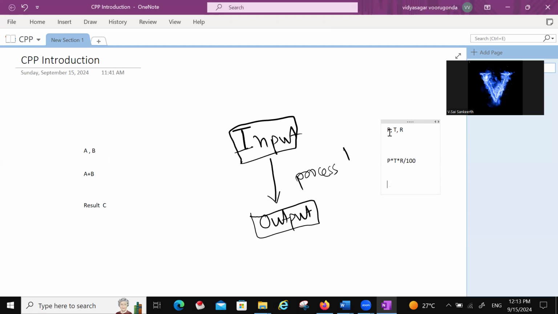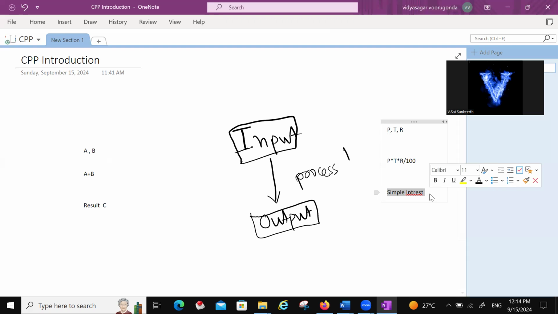So finally we are getting simple interest. So for anything, input is required, then we do some process, and finally we are getting some output. This is called output, simple interest.